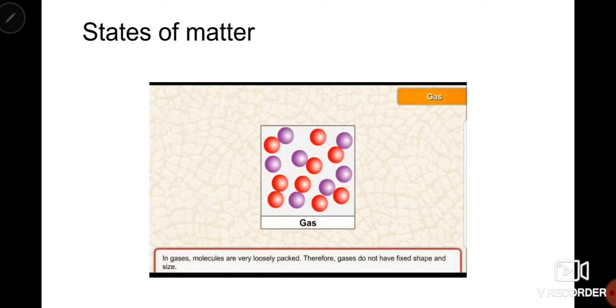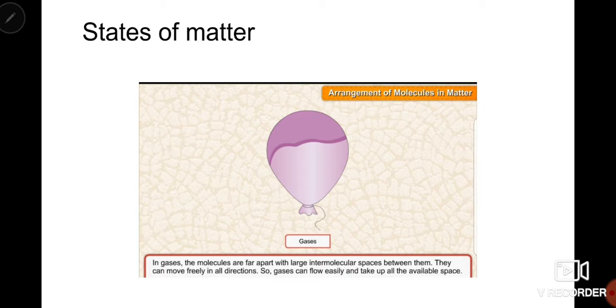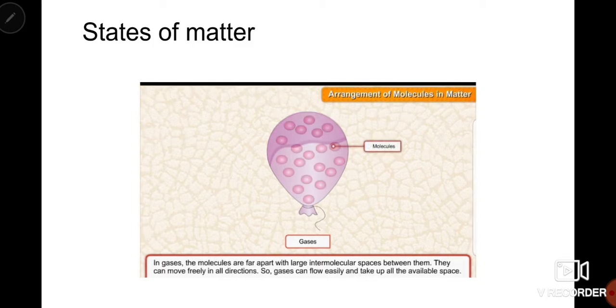Next, gases. In case of gases, molecules are very loosely packed. Therefore, gases do not have fixed shape and size. In case of gases, particles, molecules, have the ability to take the entire space which is available, because the space between the particles is more, and that's why they can move freely in all directions.